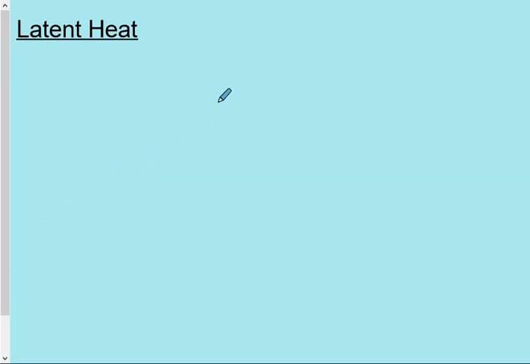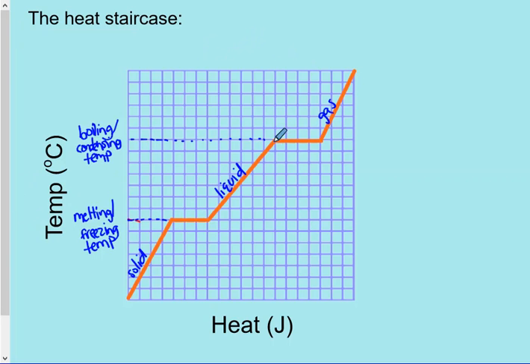Now, we can't use our Q equals mc delta T because it has a change in temperature. And with latent heat, there is no temperature change. So the temperature is not rising, it's not falling. So I can't use Q equals mc delta T. So over here, where I do have my temperature rising or falling, depending on which way you're going up or down the staircase, I can. So I would use Q equals mc delta T to figure out, for example, how much heat is gained or lost in this region.